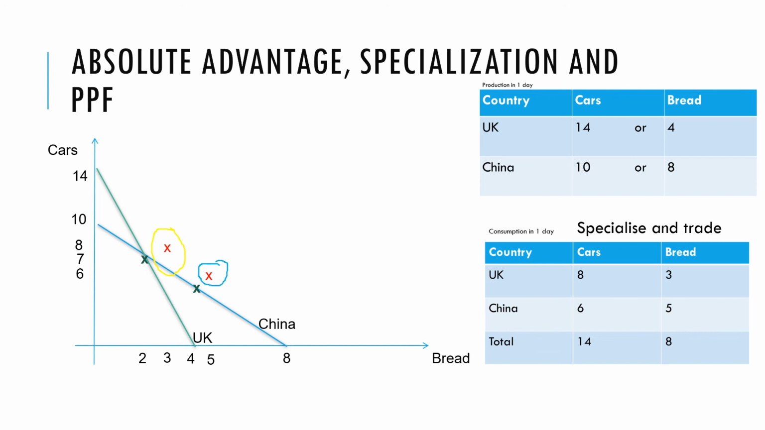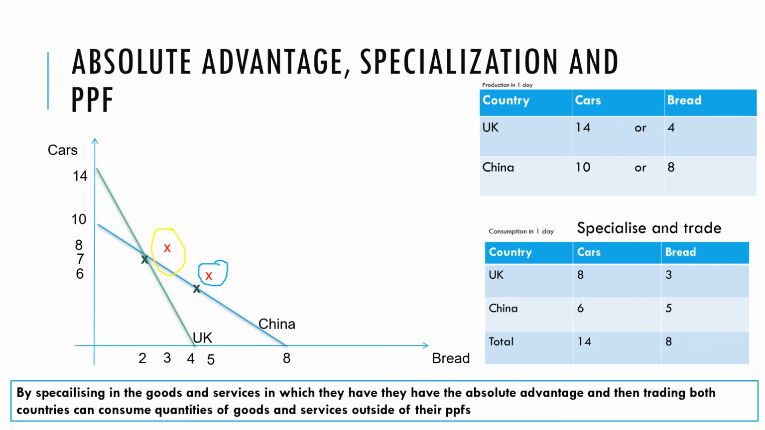They can actually consume a quantity of goods and services beyond their production possibility frontier through using this theory that we should specialize and trade in the good in which we have the absolute advantage. So by specializing in the goods and services in which they have the absolute advantage and then trading, both countries can consume quantities of goods and services outside of their PPFs. This is one of the strongest theories that supports the rationale we see in the modern capitalist economy, where countries focus on a narrow range of tasks in which they have an advantage of production and then trade.